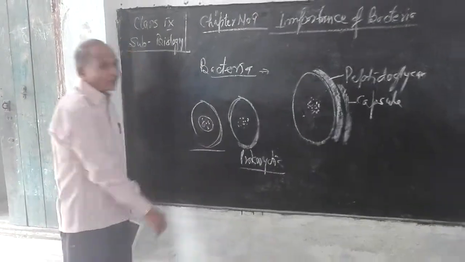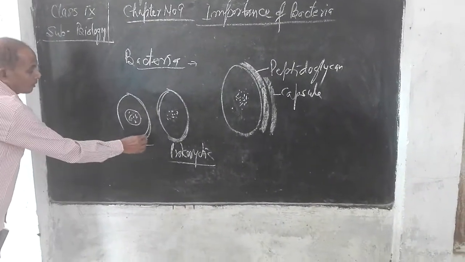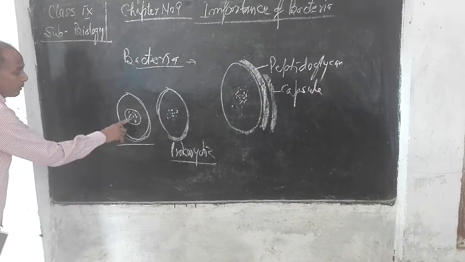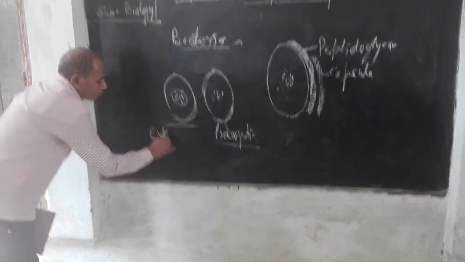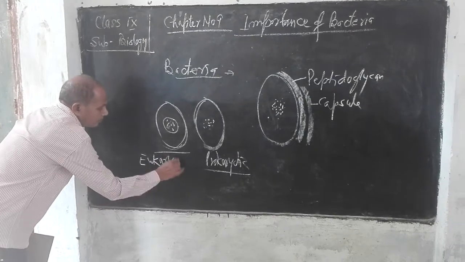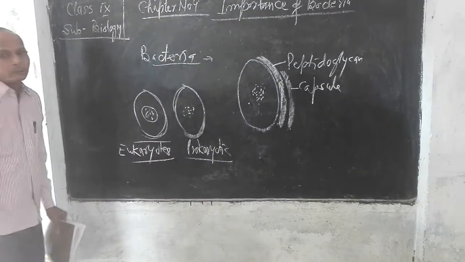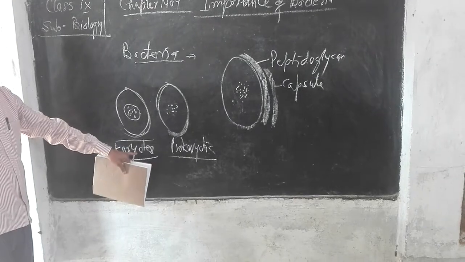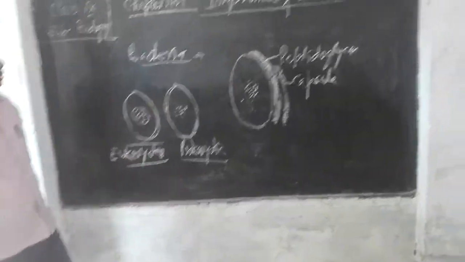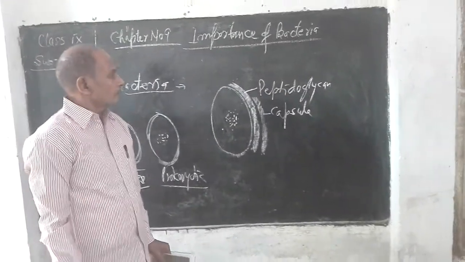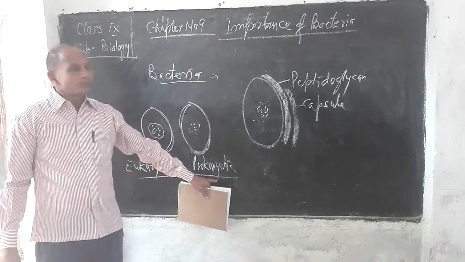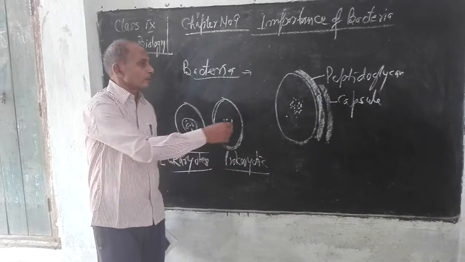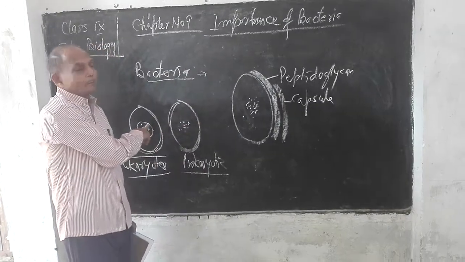While those living beings in which the nuclear material is covered by a nuclear membrane are known as eukaryotes, or the cell is known as eukaryotic cell. Clear? Now in this way we can say bacteria are completely prokaryotic cells in which the nuclear materials are not covered by a nuclear membrane.